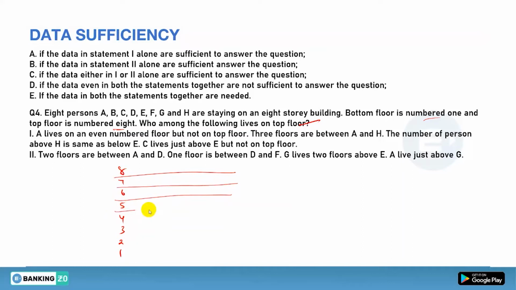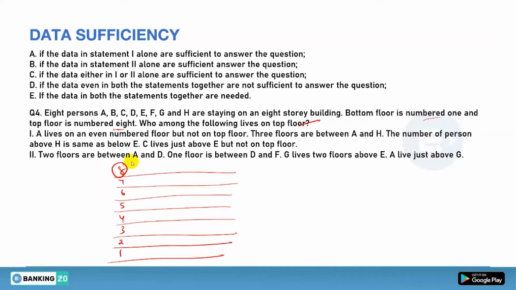Now we don't need to find who is living on the 4th, 3rd, 2nd or 1st. We just need to find who is living on floor number 8. That's it. If you are getting your answer, you can take it as your information or you can take them in your answer. Okay, so we are solving from the first statement. Only the first we are using first of all.